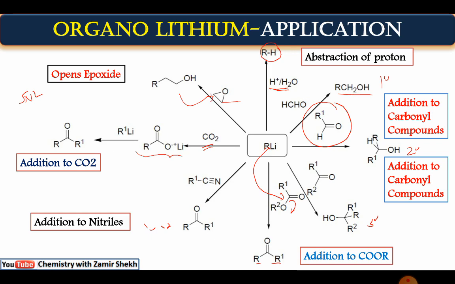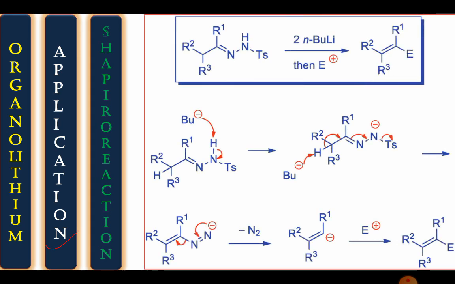Okay, remember this point. So this is the actual flow chart of organolithium as a versatile reagent for transforming many functional groups from one to another. We will see one more important reaction of organolithium, where organolithiums are applicable, called the Shapiro reaction. You know that this reaction is the conversion of a carbonyl compound to an alkene. Now particularly this is called a hydrazone, a tosyl hydrazone.